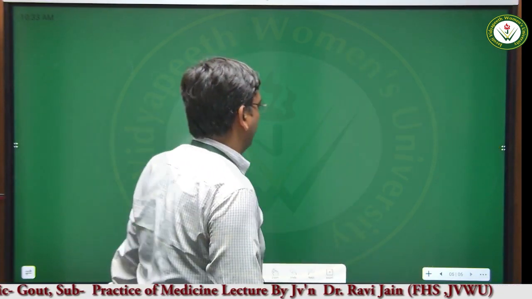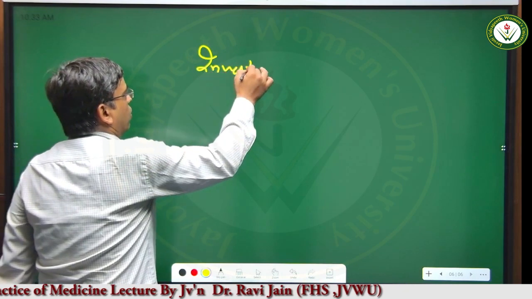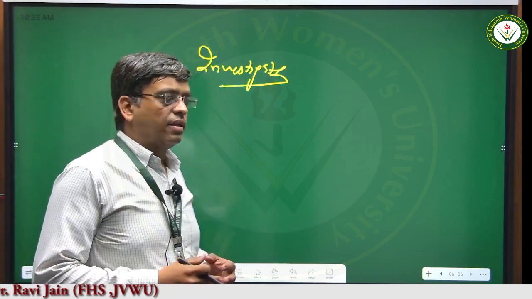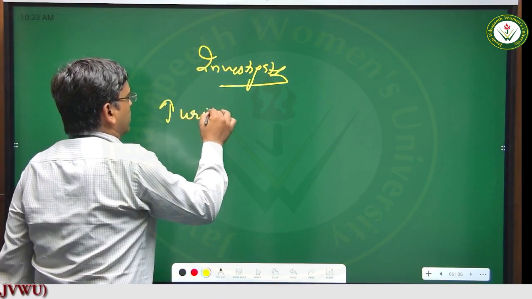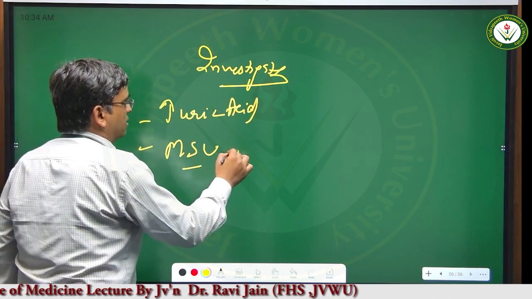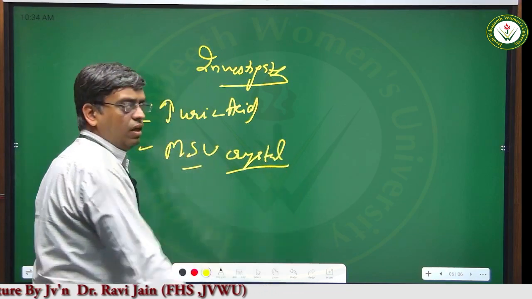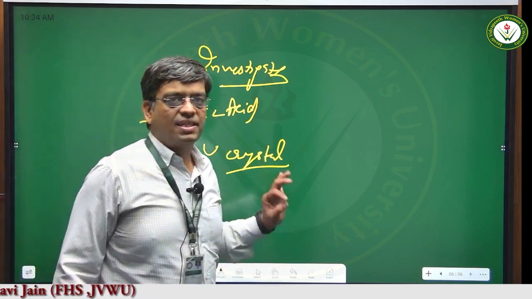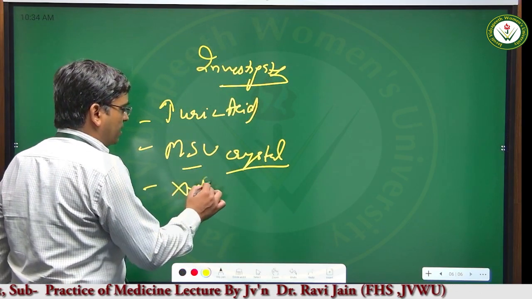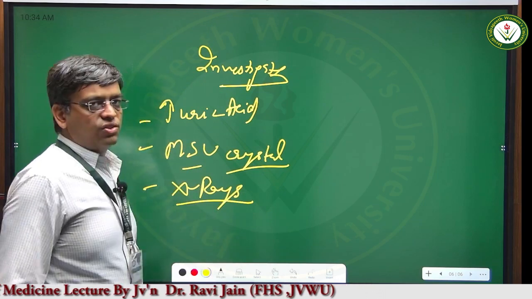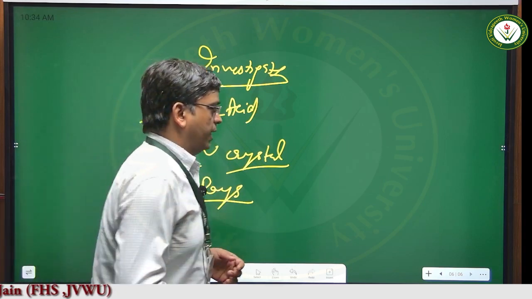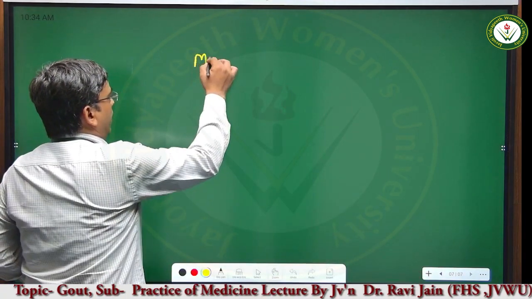Now, what are the investigations? How to investigate a case of gout? We have all discussed that there is increased level of the uric acid. Second is demonstration of the monosodium urate crystals in the synovial fluid. So the level of uric acid is increased, there is demonstration of the monosodium urate crystals, and X-ray findings. X-ray findings are important. Here there is destruction of the cartilage, bony erosions are also present, and ultimately fusion of the joint is also seen.